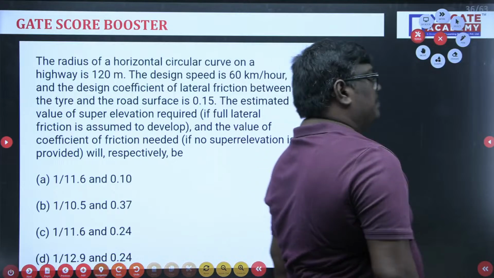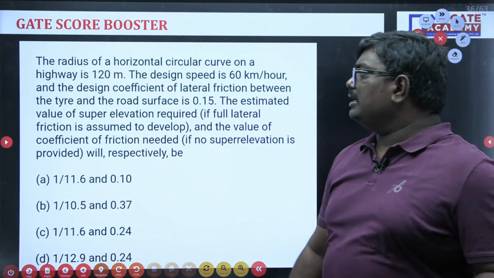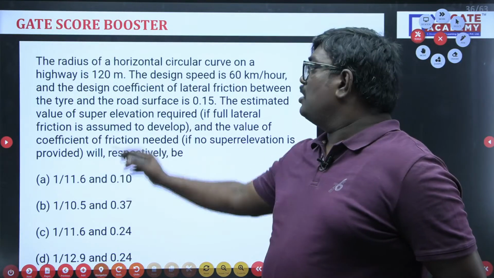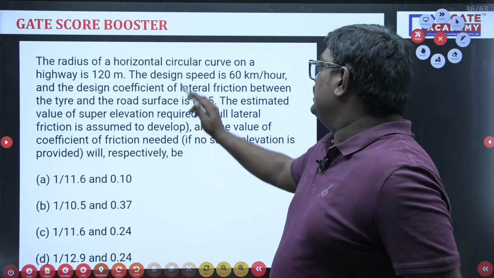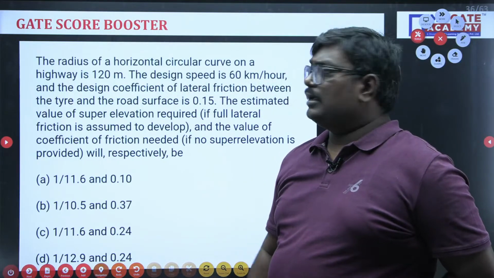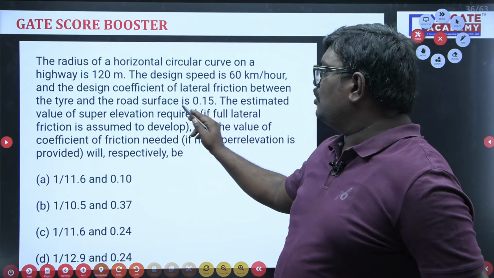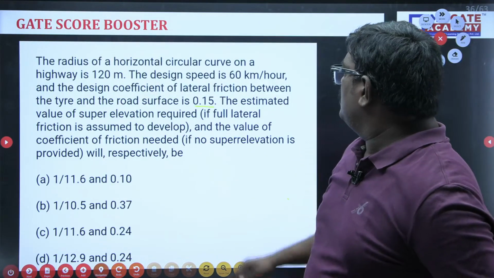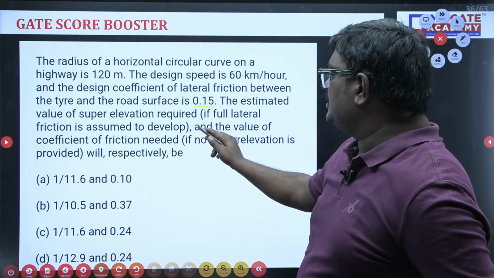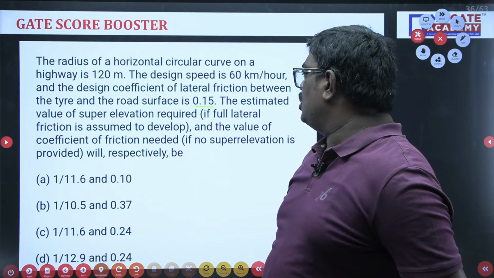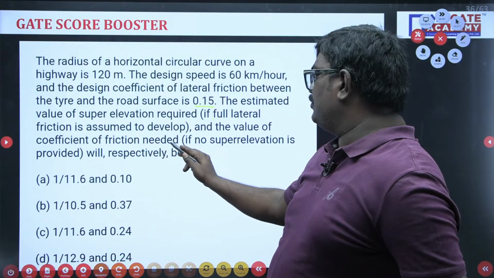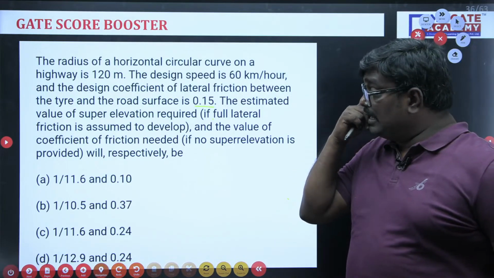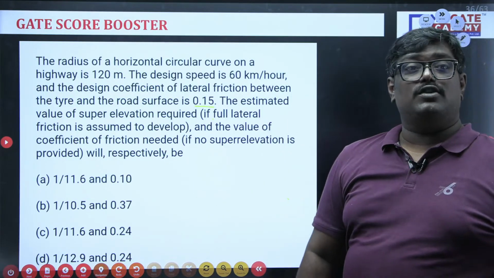Time. Let me read the question here. The question is: a horizontal circular curve is of radius 120 meter. The design speed is 60 km per hour and the design coefficient of lateral friction between tire and road surface is 0.15. Find the estimated value of the super elevation if full lateral friction is to develop, and the value of coefficient of friction needed if no super elevation is provided. So see students, first they have asked you the estimated value of the super elevation.